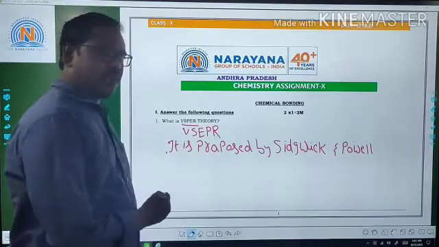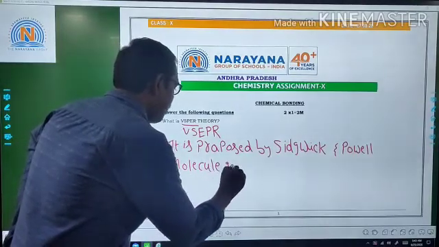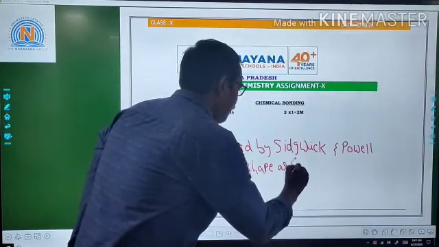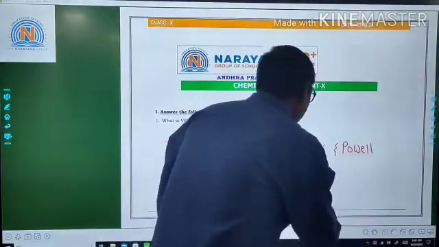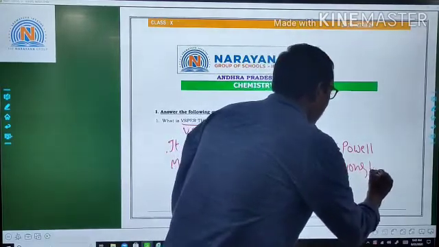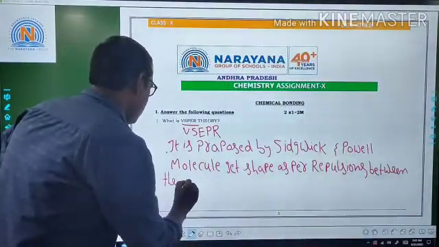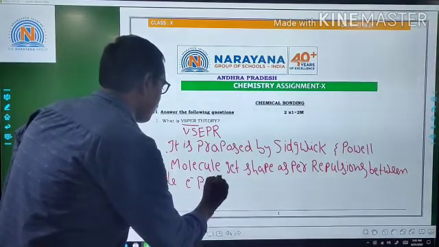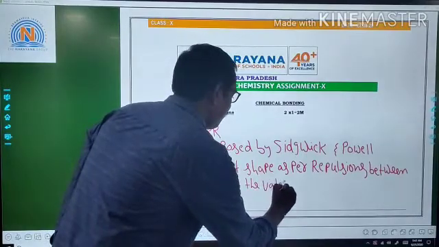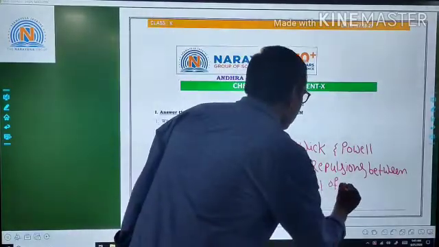What is the use of VSEPR theory? The molecule gets its shape as per the repulsions between the electron pairs in the valency shell of the central atom.